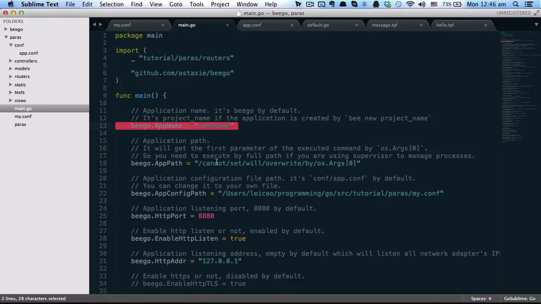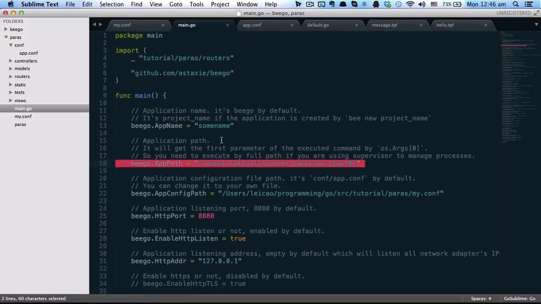The second one is beego.AppPath. Actually, you cannot set this configuration, because even though you set something for it, it will not work.